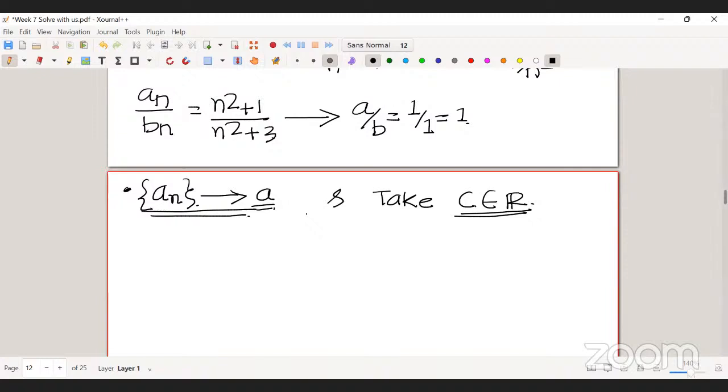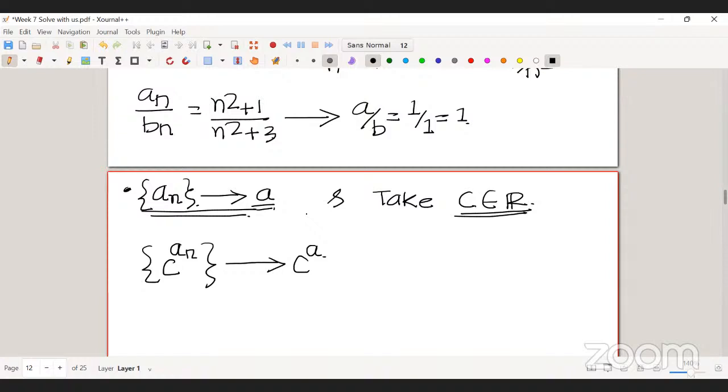What is that sequence? The exponential sequence, that is C power An. The limit of this new sequence is nothing but C power A.